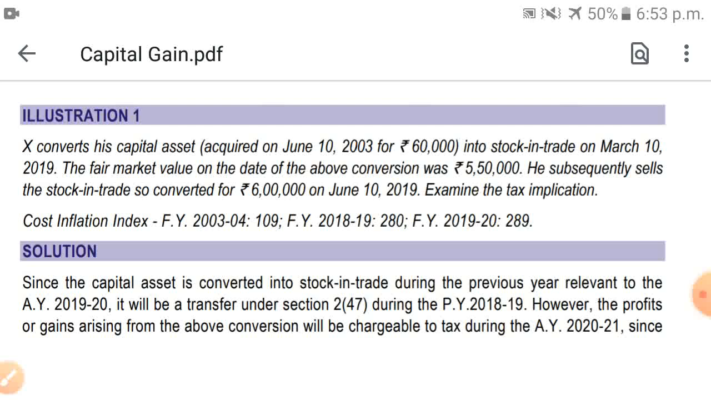The PDF file given in the description below contains only the exercise and illustrations of the ICAI November 20 examination, as I have removed all the provision part from that PDF file.